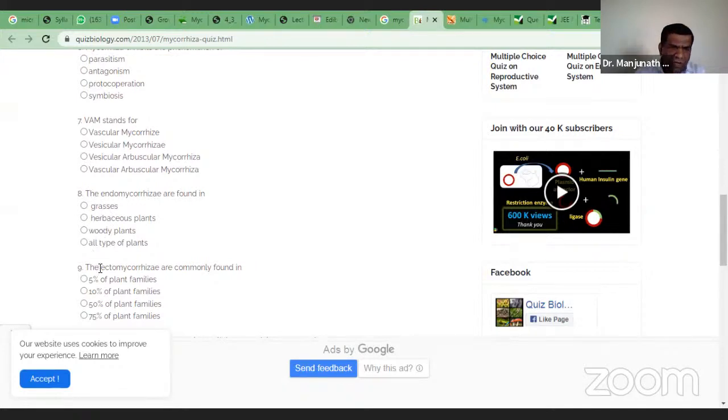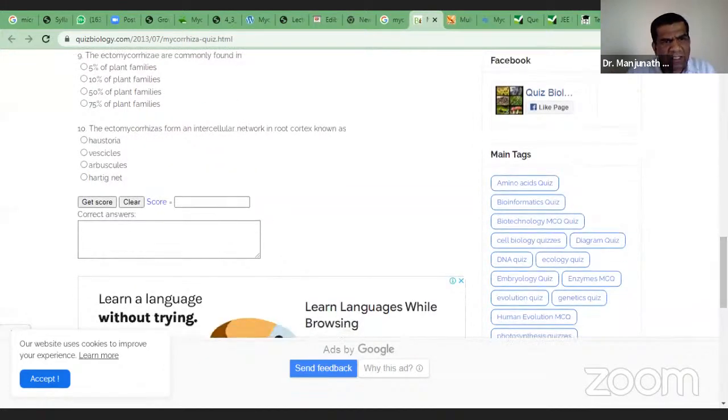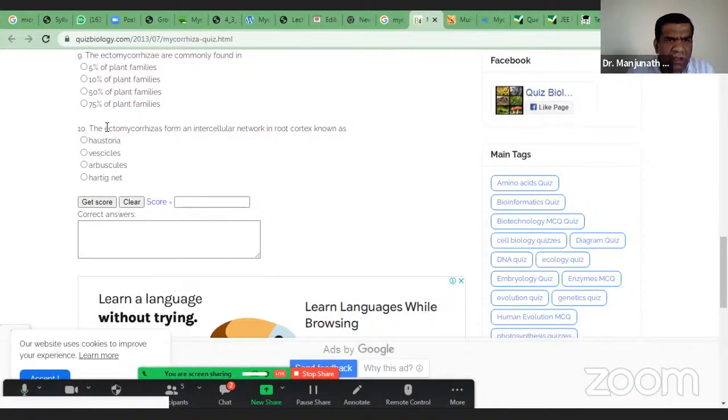So the ectomycorrhiza are commonly found in like 10% of the plants usually. It is forestry trees. Here you have a question: ectomycorrhiza form an intracellular network in the root cortex known as. Anybody can give answer for this? Okay, fine. This is Hartig net.